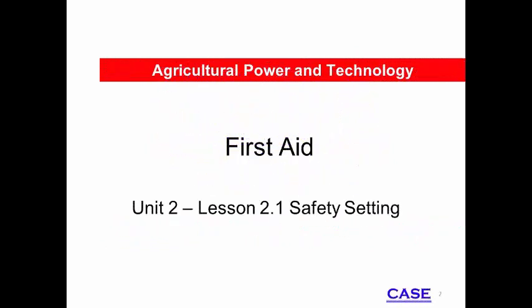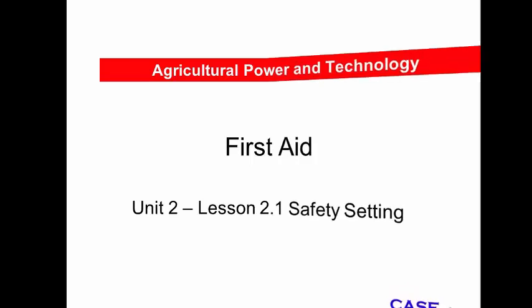First Aid, Lesson 2.1, Safety Setting. You have completed Activity 214, PPE with a Purpose, during which you identified types and uses of PPE. However, accidents and injuries can happen despite the best precautions. This presentation provides information about what to do in case of accidents involving personal injury.